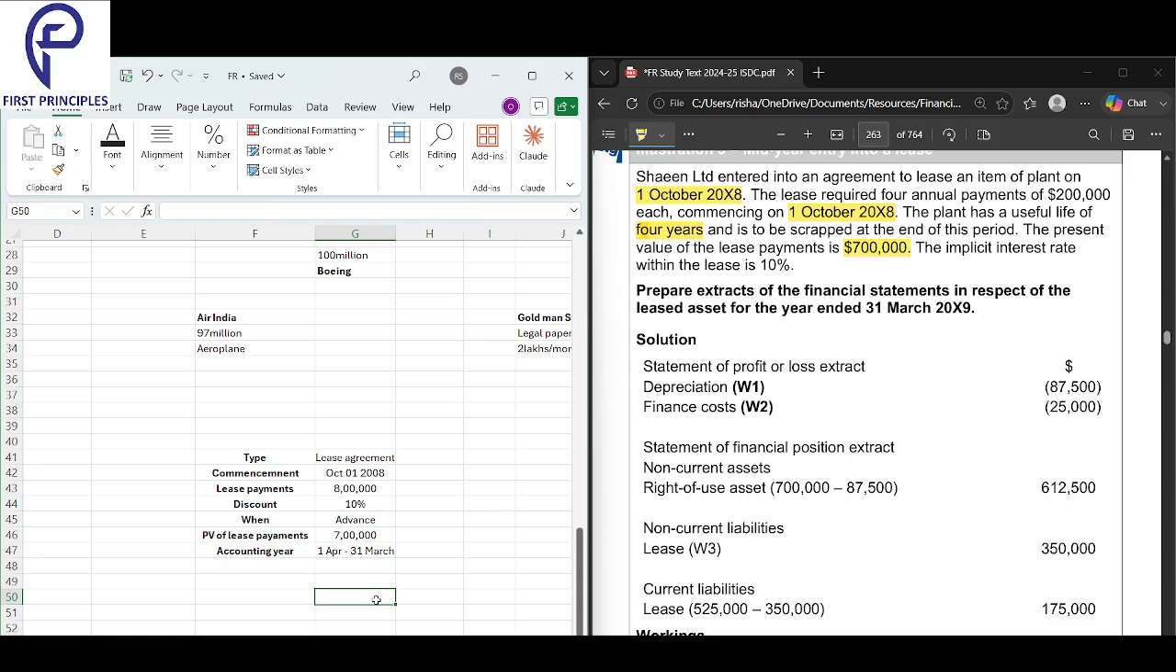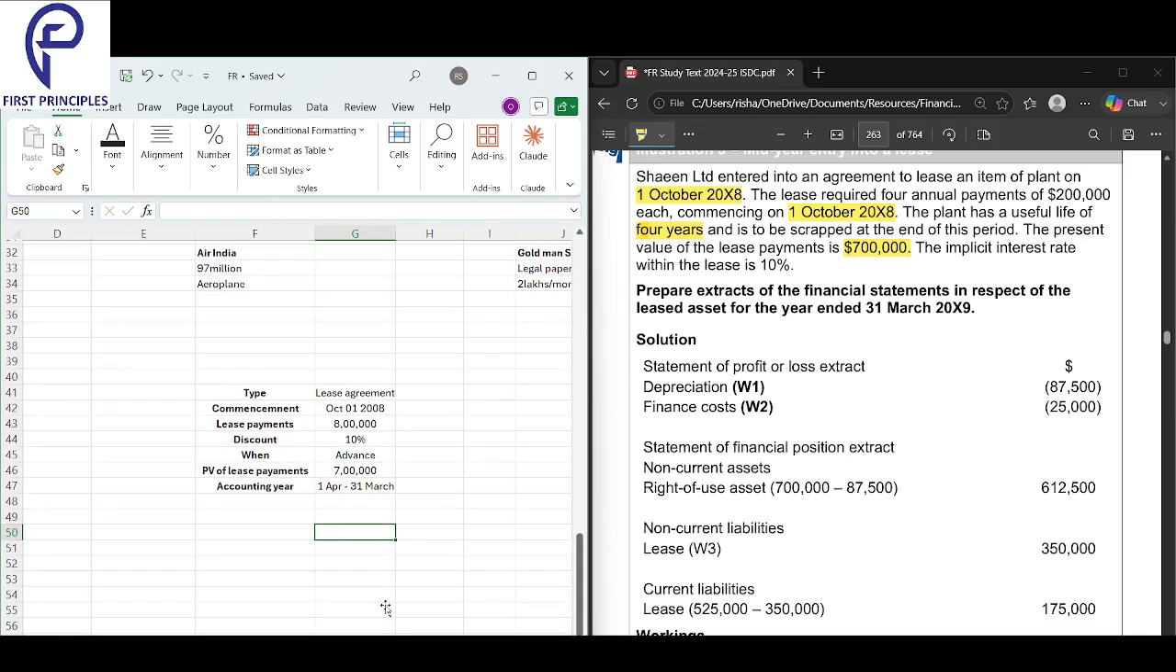To 31st March. Okay. So they want from 1st April to 31st March. How is it looking? They want it as of 31st March. As of 31st March, what are the numbers?